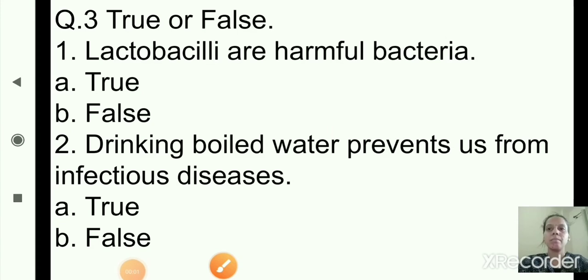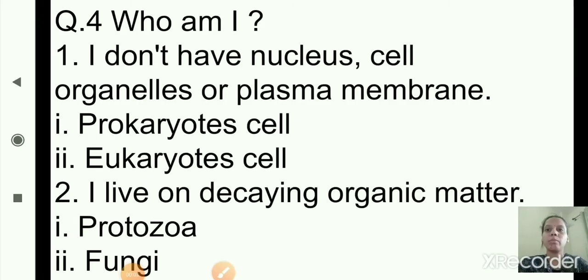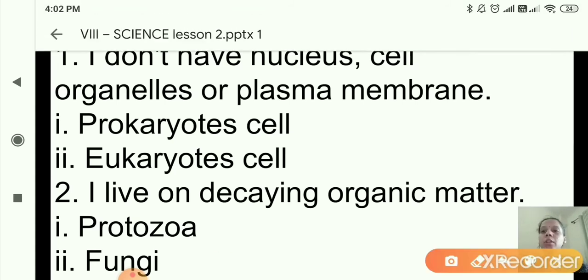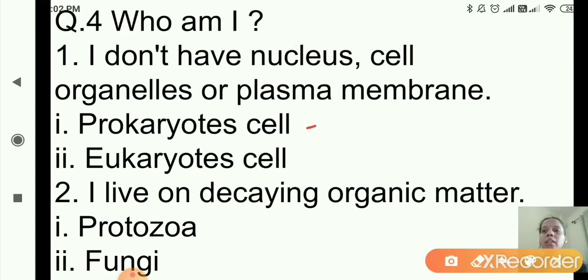Next question. Question number 4, who am I? In that first one, I don't have nucleus, cell organelles or plasma membrane. Now the options are given, as you can see here. First option is prokaryote cell and the second option is eukaryote cell. So the question is, I don't have nucleus, cell organelles or plasma membrane.